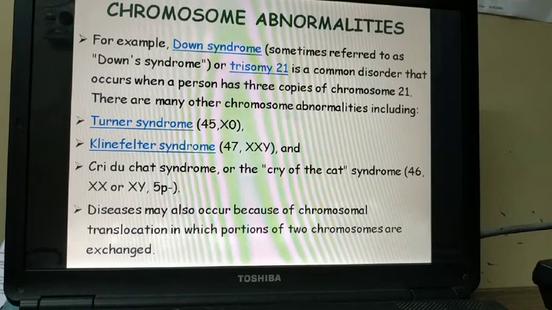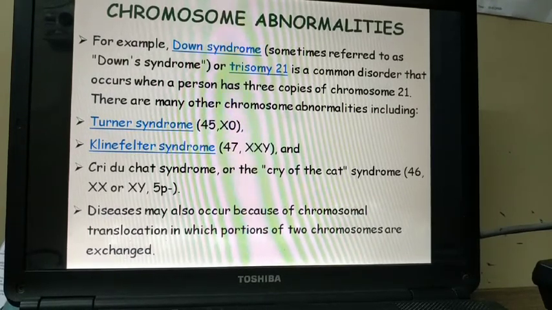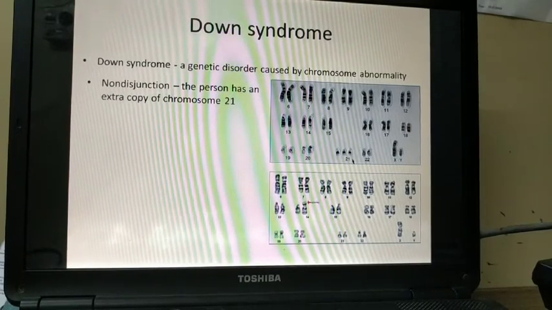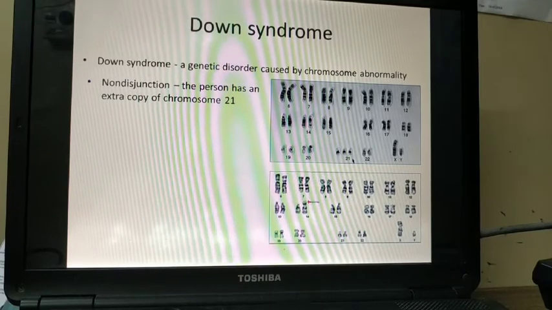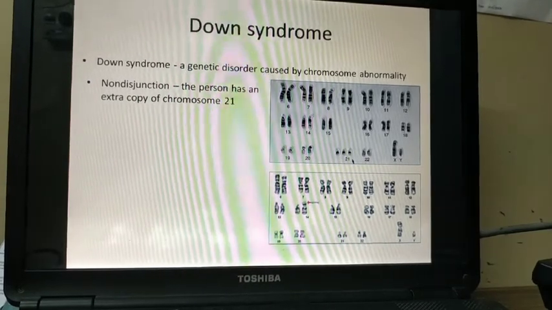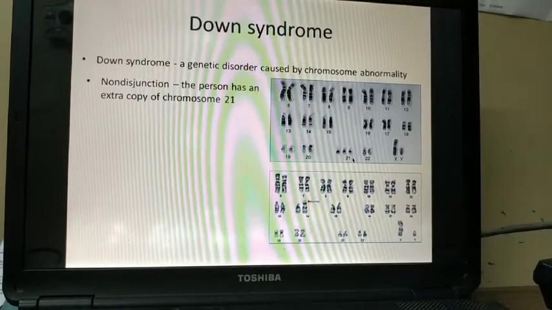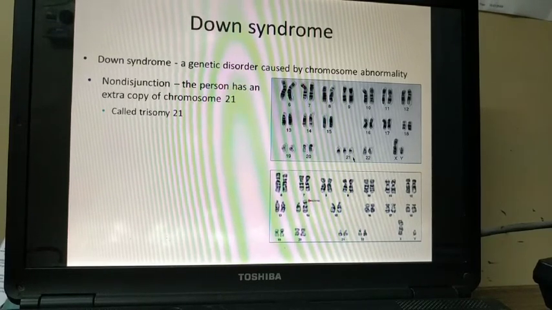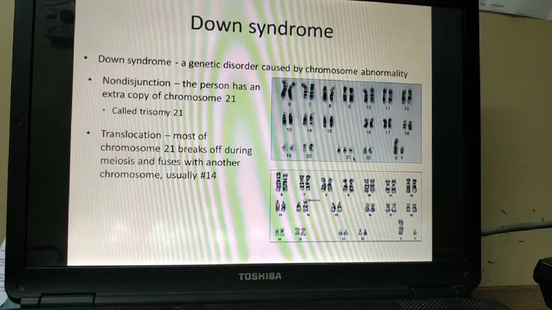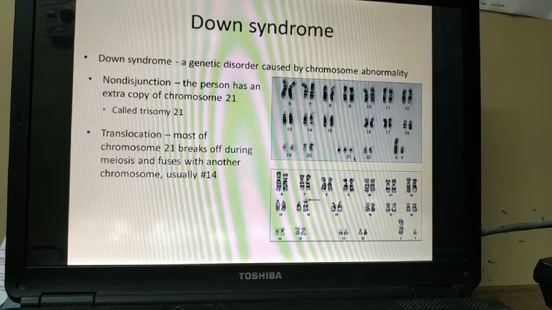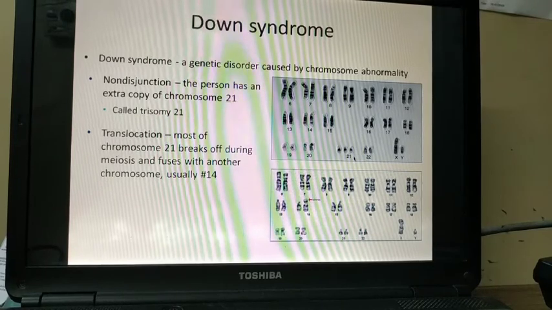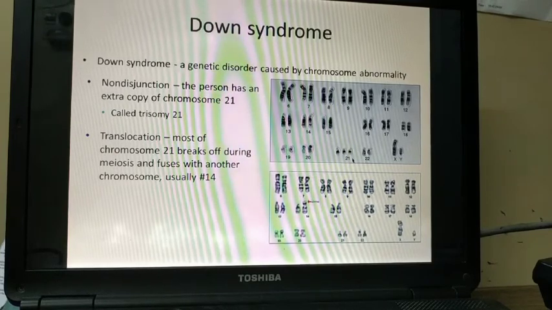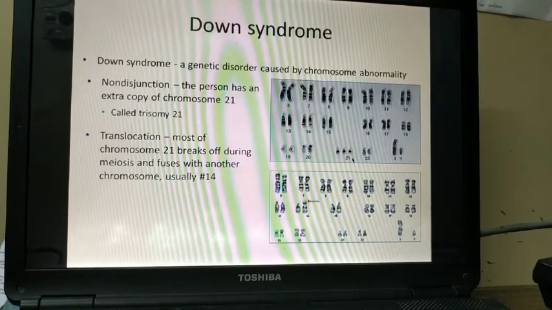Disease may also occur because of chromosomal translocation, in which portions of 2 chromosomes are exchanged. Like in this picture, Down syndrome is basically a genetic disorder caused by chromosome abnormality. Through non-disjunction, the person has an extra copy of chromosome 21, which makes a chromosomal abnormality. It is called trisomy 21. There is another thing called translocation, where most of chromosome 21 breaks off during meiosis and fuses with another chromosome, usually 14. That is called a translocation abnormality, and if there is an extra chromosome, it's called trisomy or non-disjunction. Okay.